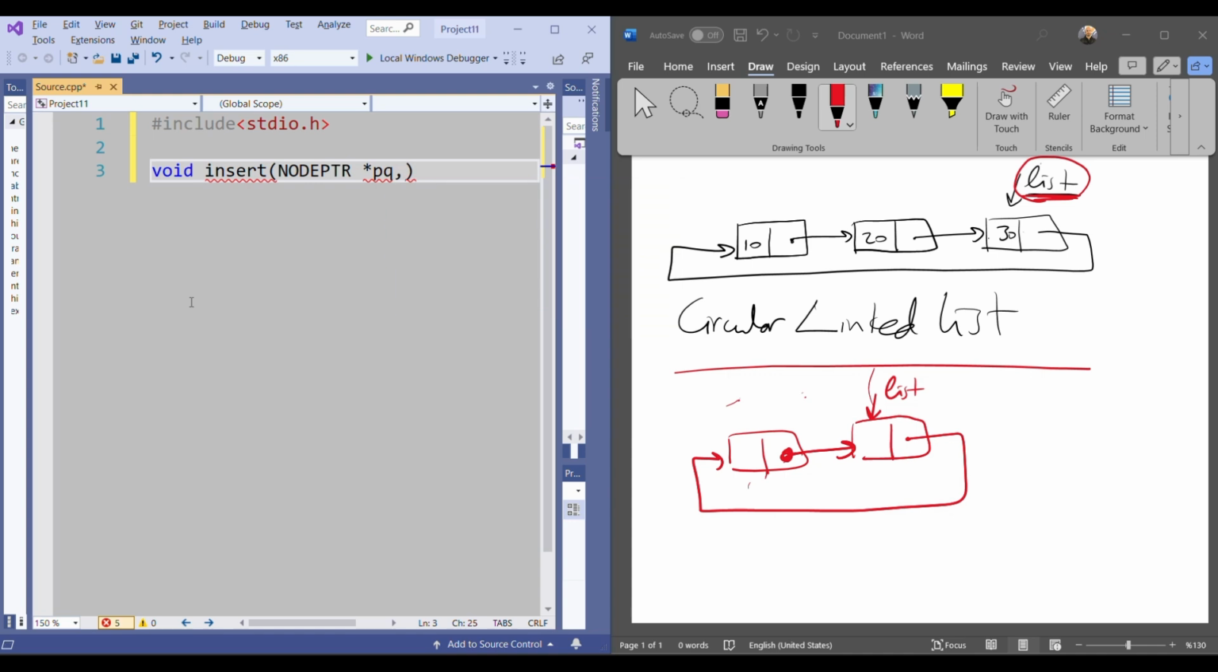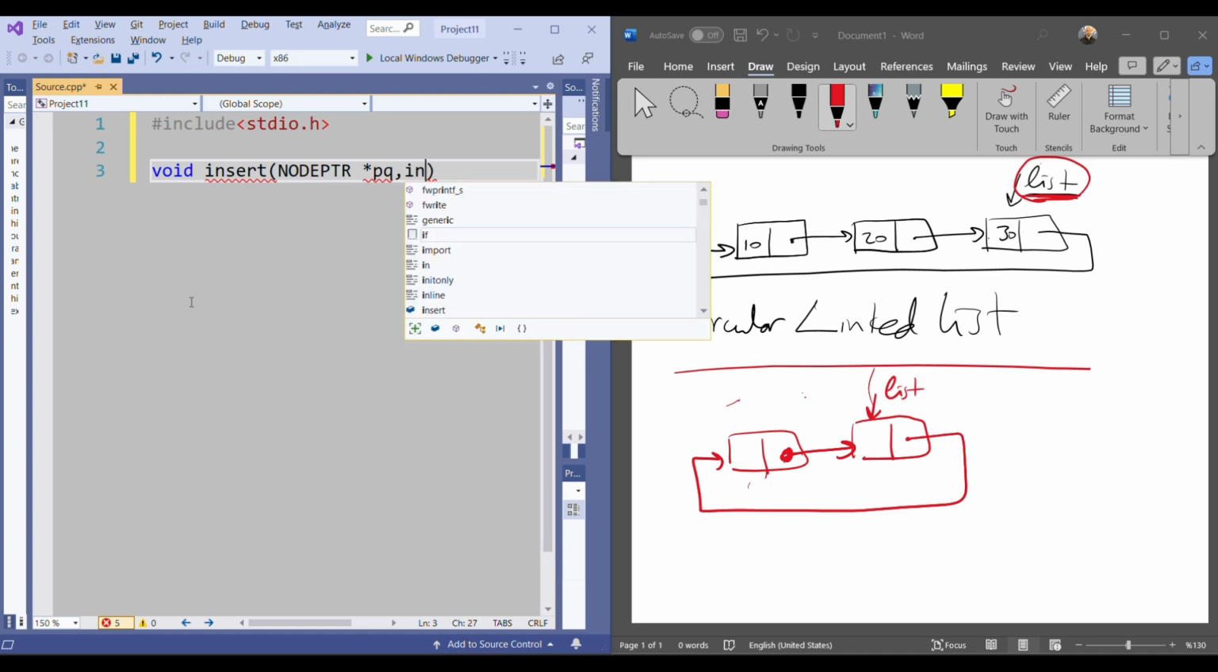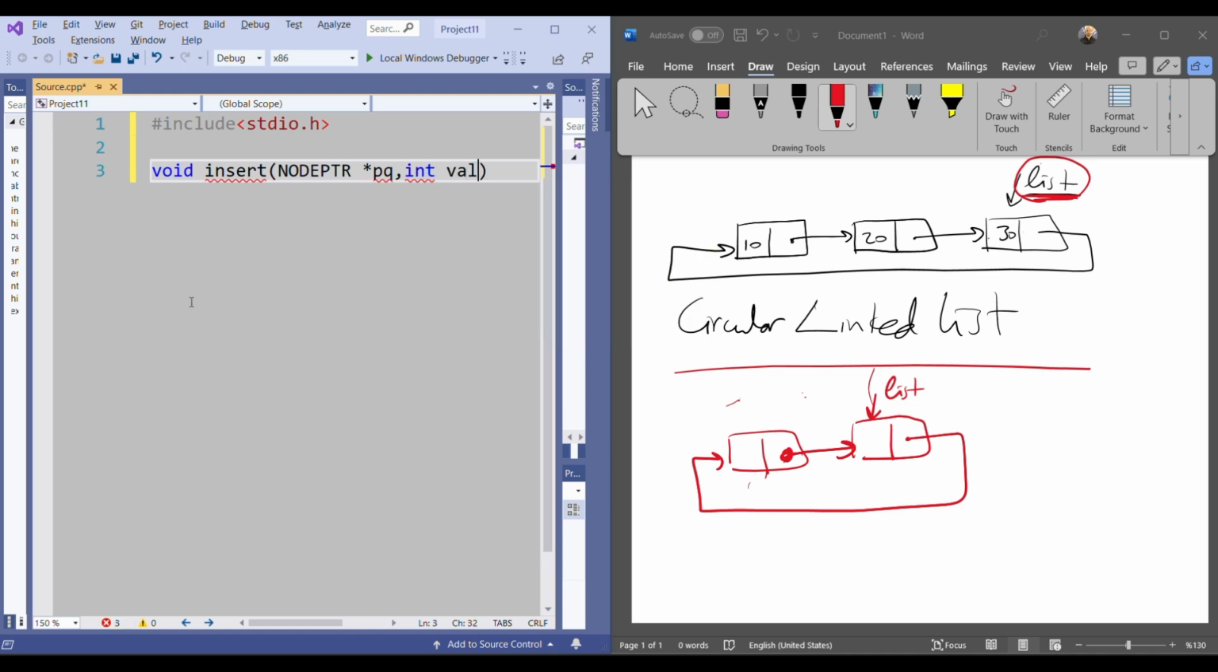The next one is, since I'm going to insert a new node, I need a parameter for the value. Let's say that I will insert an integer value. So I will say integer value here. And my function.